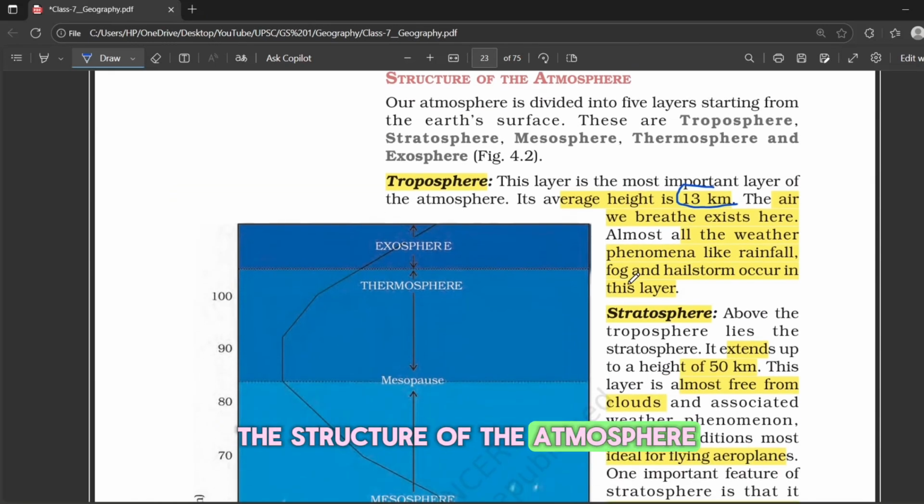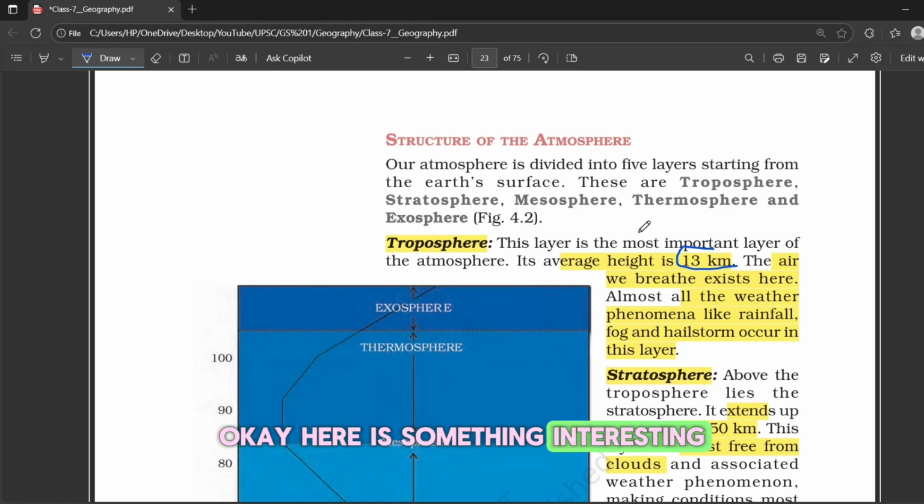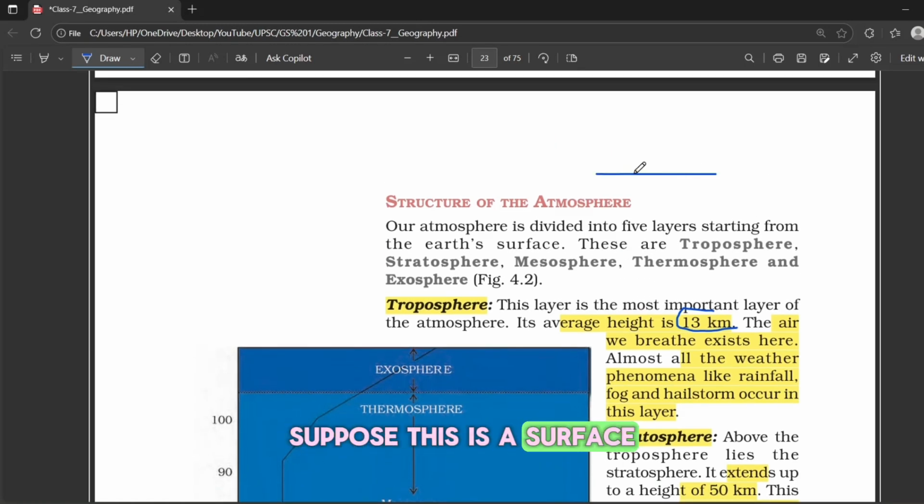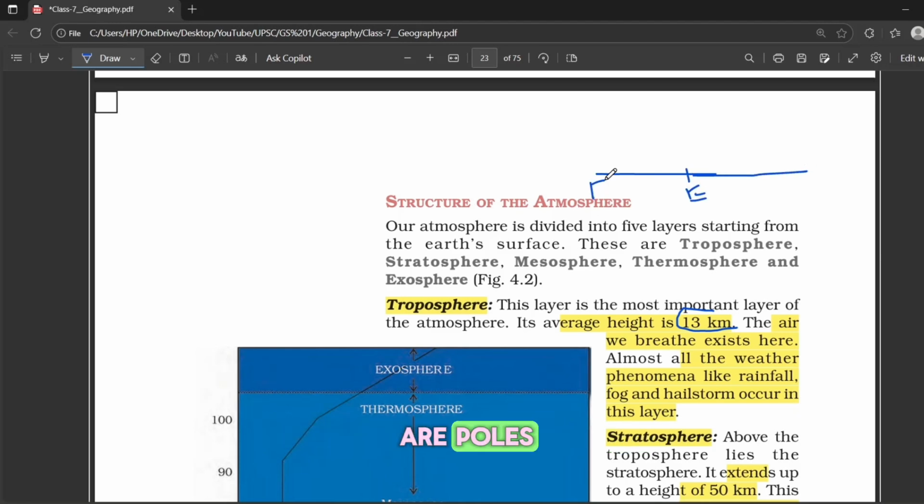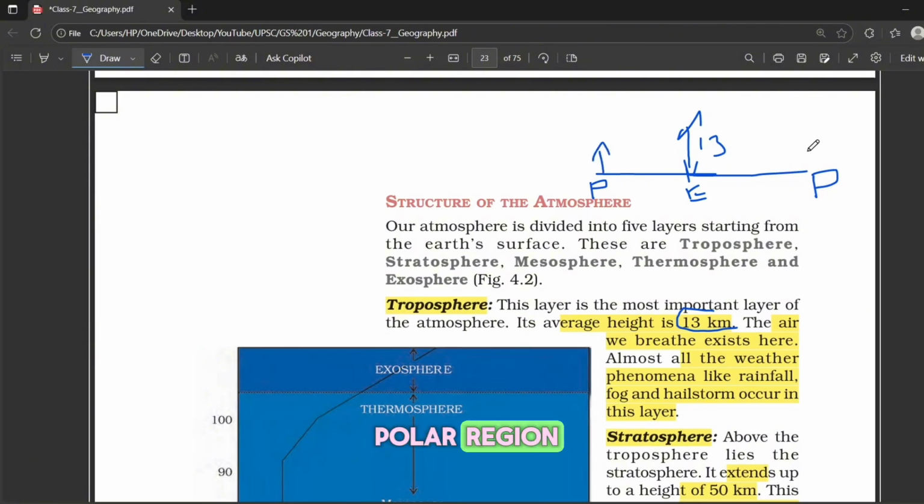Next, we come to the structure of the atmosphere, which is quite important. Okay, the first layer is the troposphere. The average height is about 13 kilometers, and this is where the air we breathe exists. Okay, here is something interesting. Suppose this is the surface, this is the equator region, and these are the poles. The average height of the troposphere at the equator is 13 kilometers. But in the polar region, it is not as thick as at the equator. It may be around 8 kilometers in the polar region.